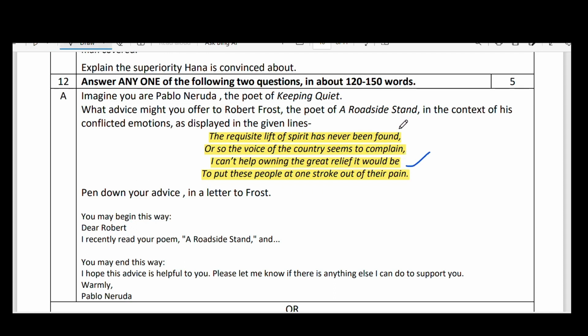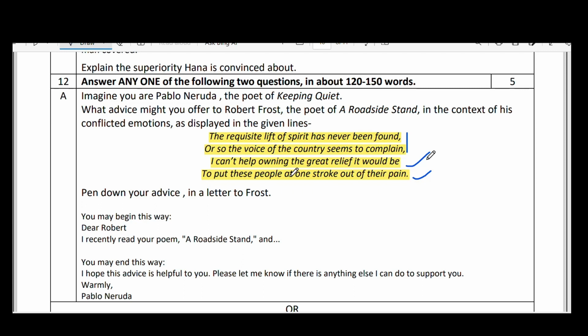That means in the emotion, he thought that he wanted to give them a great relief, but at last he had come to a conclusion that no, it is not possible to put these people at one stroke out of their pain. No, it is highly impossible, he thought. That means decisions taken in overwhelmed emotion, might be some anger, some frustration, some anguish, are not correct. That's the meaning of this. Yes, here he had given the point.